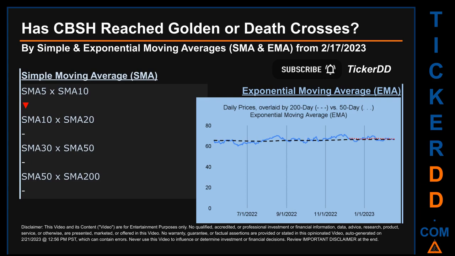Has CBSH price reached golden or death crosses? Golden cross and death cross are basic signals that compare average prices across two specified trade day ranges, a short-term versus a long-term range.